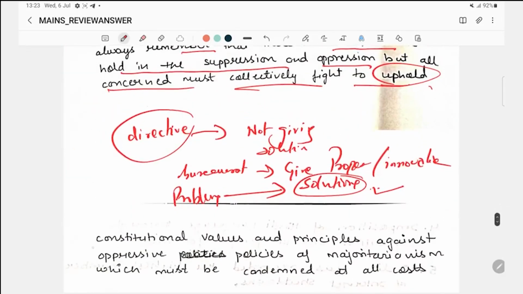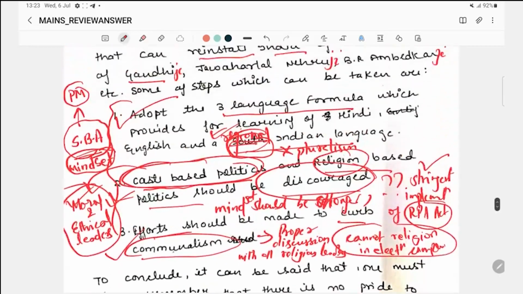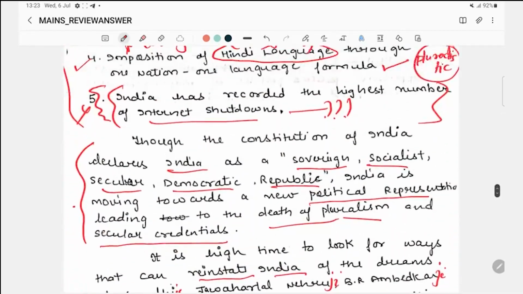To uphold constitutional values and principles against oppressive policies of majoritarianism, which must be condemned at all cost. Fine. So this is the way you have to write a mains answer.